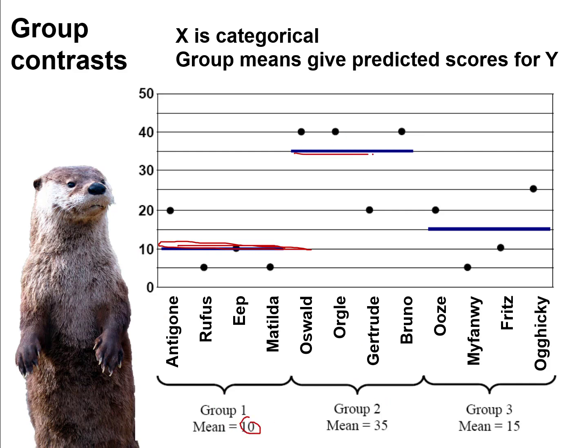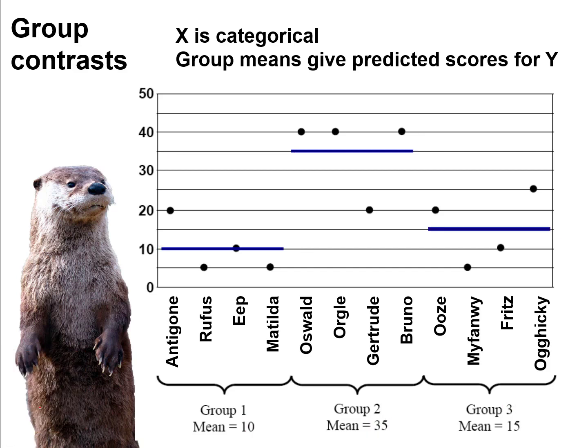And here I have these 4 people in group 2. Their mean score on statectomy sadness was a 35, so they were kind of distressed. They were feeling a lot of sadness and distress. And group 3 here, their mean on statectomy sadness was a 15, so they were in the middle of the group. So group 1, I guess, would be the lowest, and group 2 was the highest, and group 3 was just a smidgen higher than group 1. So I have the means for each group.